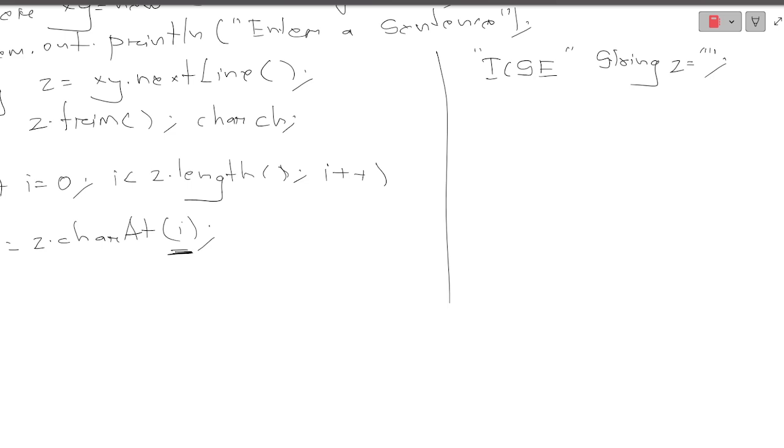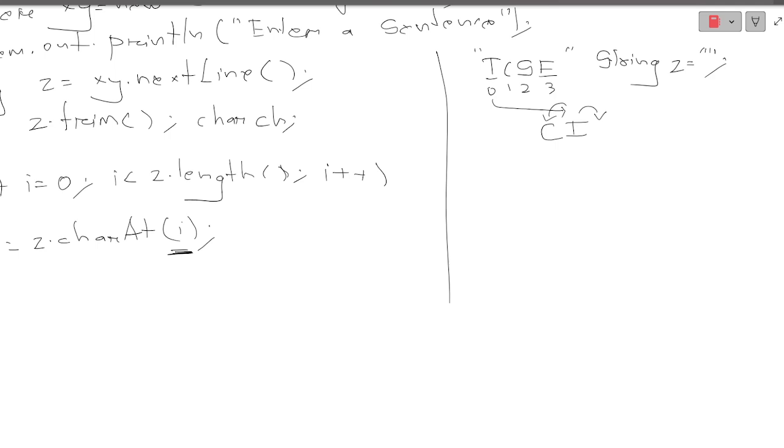So what will I do? I will take a loop. Just understand this very carefully. These are my place values for my ICSE. Whenever I take any index place, I will store it in a reverse manner. First of all, this 0th place character I will take, so it will be stored here. Then whenever I'm taking another character, I will not store it on the right hand side, but on the left hand side. I need to create a logic in such a manner that I will be able to store this way.